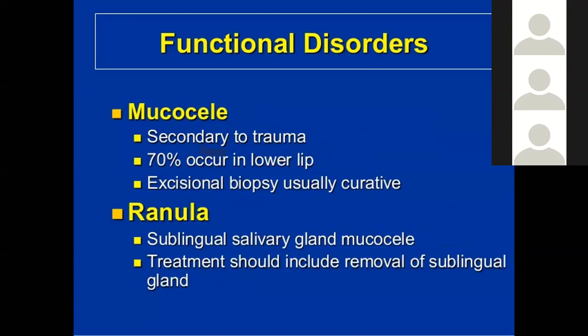Mucocele is secondary to trauma. 70% occur in the lower lip. Excisional biopsy is usually curative. Ranula is a sublingual salivary gland mucocele. Treatment should include removal of the sublingual gland. So we will talk about the ranula, it is a sublingual gland swelling.